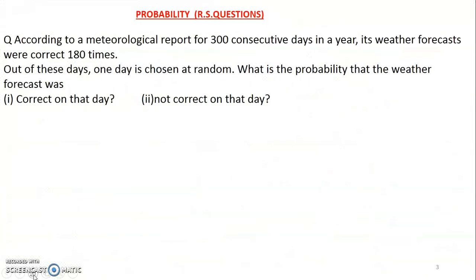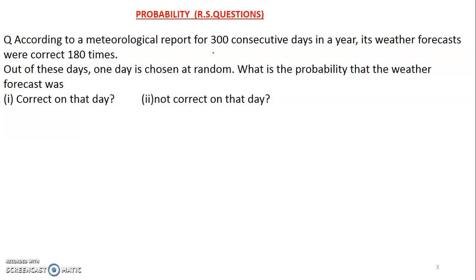Alright, now see this question, students. According to a meteorological report, for 300 consecutive days in a year, its weather forecasts were correct 180 times.